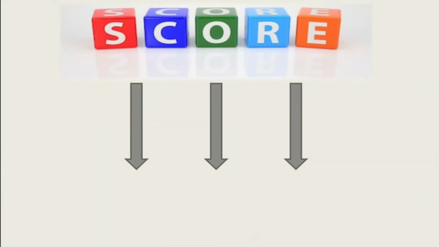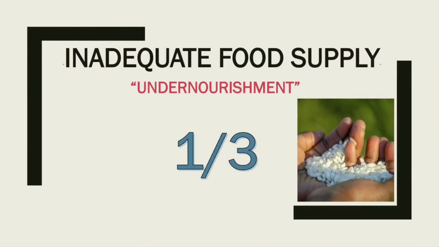As I already mentioned, measuring hunger is a very complicated process. So the Global Hunger Index score is calculated based upon 3 dimensions. Under those 3 dimensions, we have 4 parameters. That is, one dimension alone is having 2 parameters in it. The first dimension is undernourishment, which is the inadequate food supply, which means that a certain population is not getting sufficient caloric intake. That is termed as undernourishment.